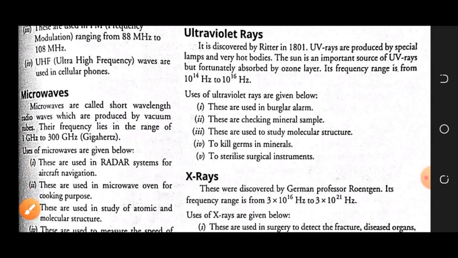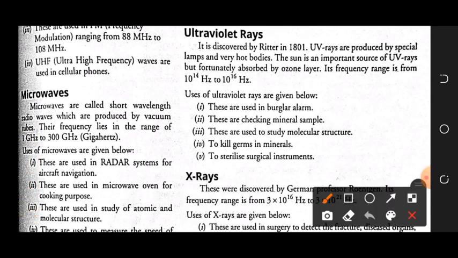Ultraviolet rays, let's see that. This was discovered by Ritter in 1801. UV rays are produced by special lamps and very hot bodies. The Sun is also a source of UV rays, but fortunately they are absorbed by the ozone layer present in the stratosphere. The frequency range of ultraviolet rays you can see from here. Now let's see the uses of ultraviolet rays.